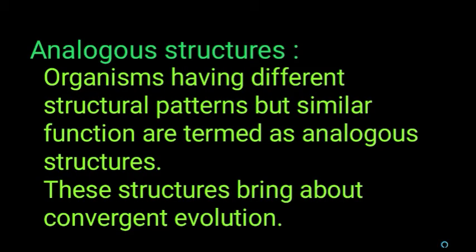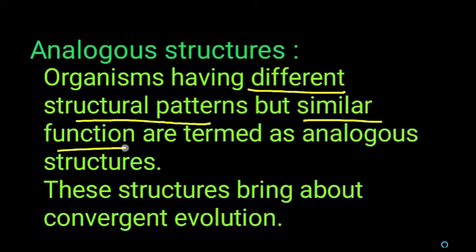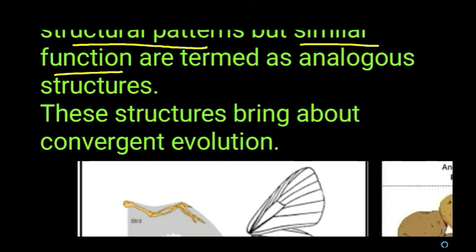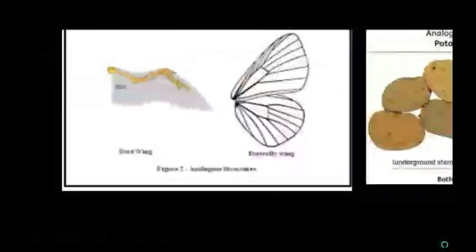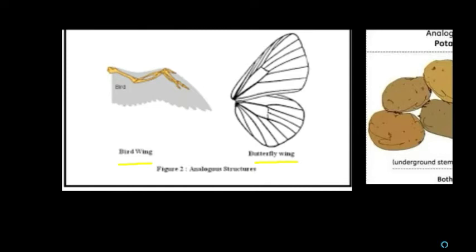Next is analogous structure. Here, opposite to the homologous structure, the structural patterns are different, but their function is similar. That is called analogous structure. These analogous structures lead to convergent evolution. For example, wings of a bird and wings of a butterfly. Structurally they differ from each other, but functionally they are the same. Both are used for flight.